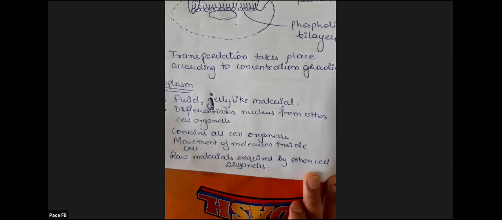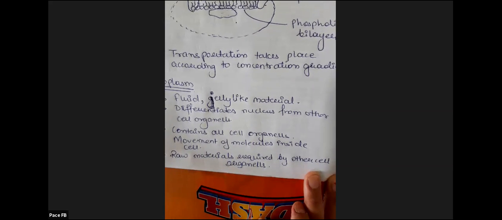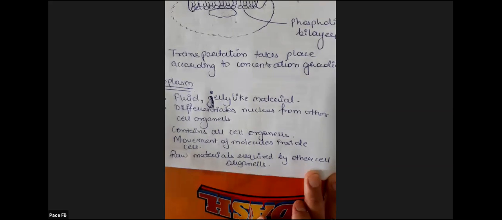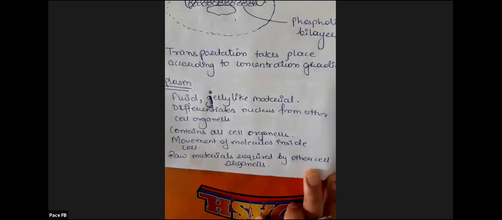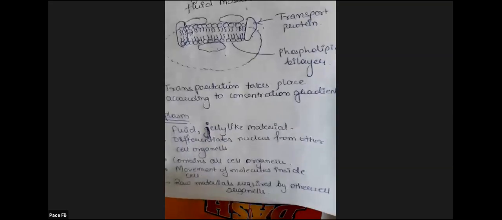Because if we compare a living cell and a dead cell, the most important feature of a dead cell is that it does not have cytoplasm, and the most important feature of a living cell is that it has cytoplasm. So cytoplasm is so important, it can make a cell living or dead. Clear? It is a living part of the cell, a fluid part containing all raw materials, helping in all movement in and out of the cell, that is cytoplasm.